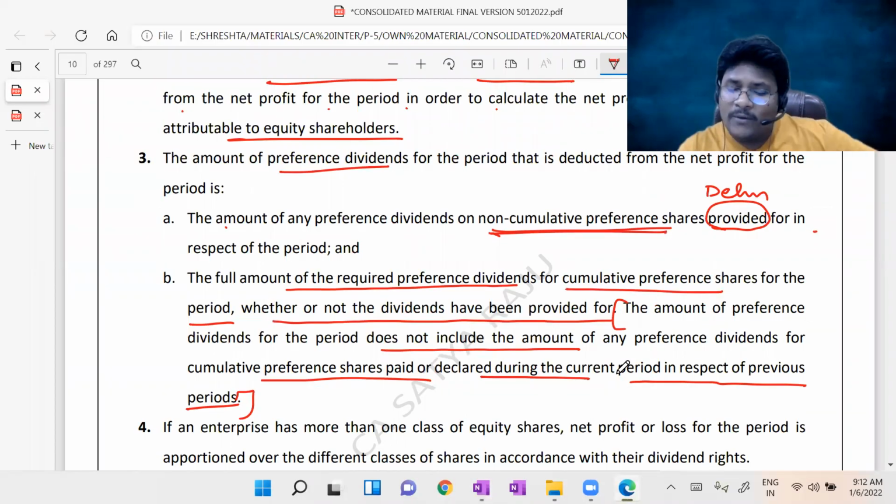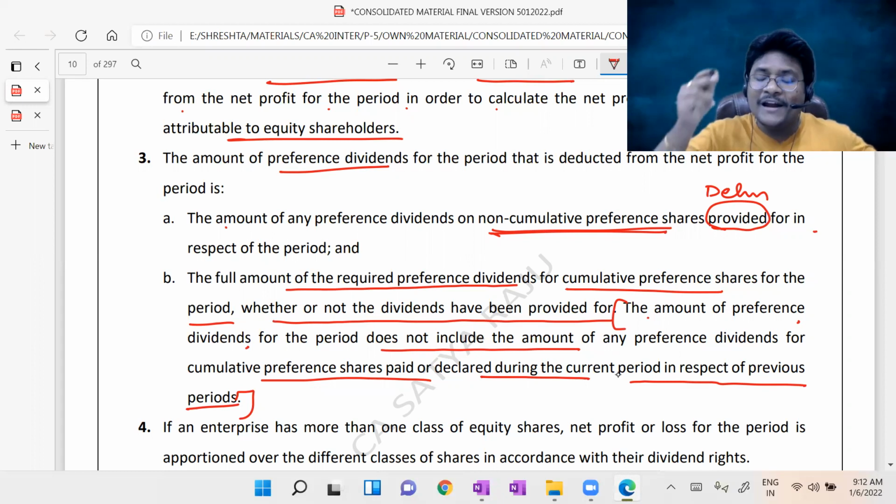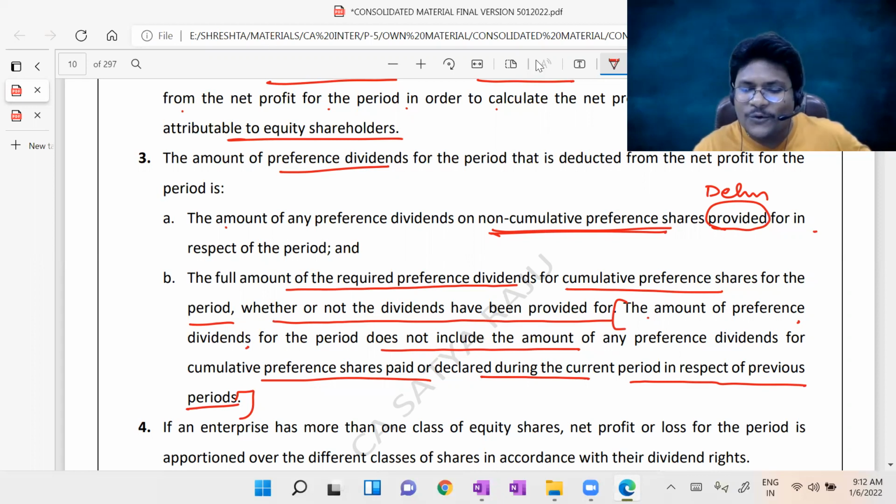I will read it one more time. The amount of preference dividend for cumulative preference shares for the current period does not include the amount of any preference dividends for cumulative preference shares paid or declared during the current period in respect of the previous periods. Related to the previous periods, if you paid in the current year, you should not reduce. That point he is telling. Hope you understand.